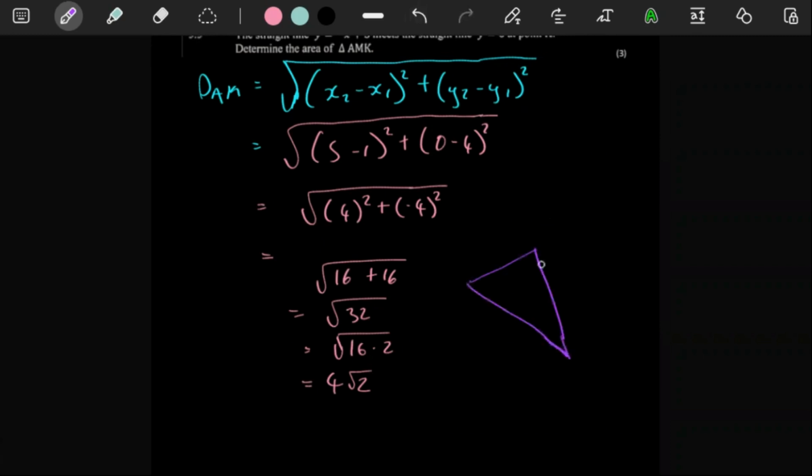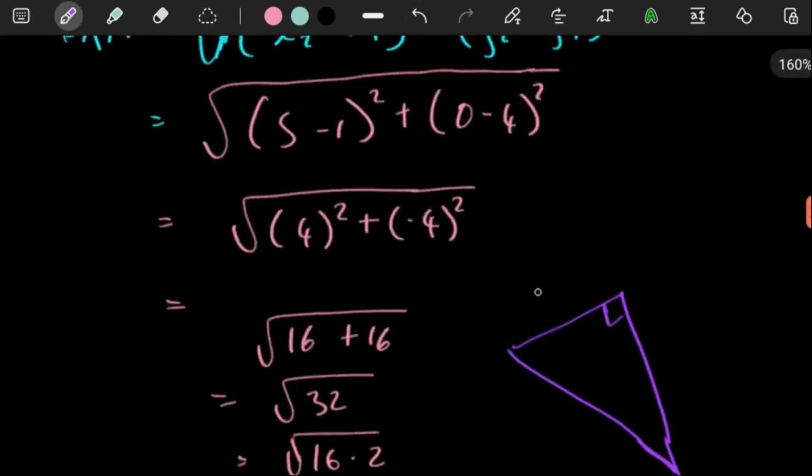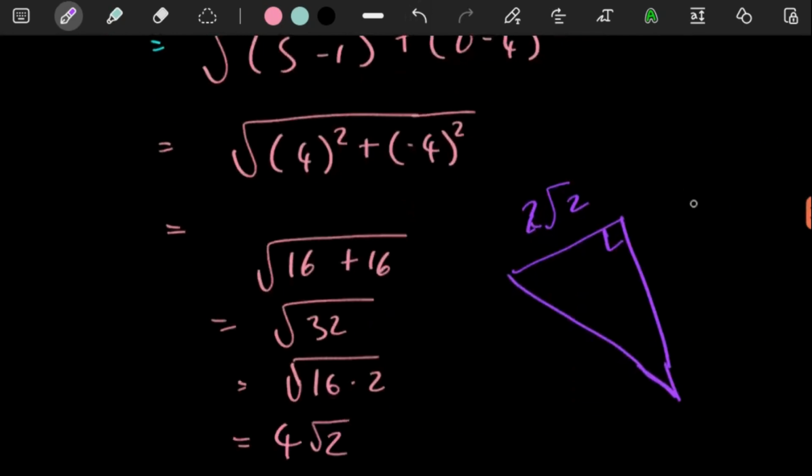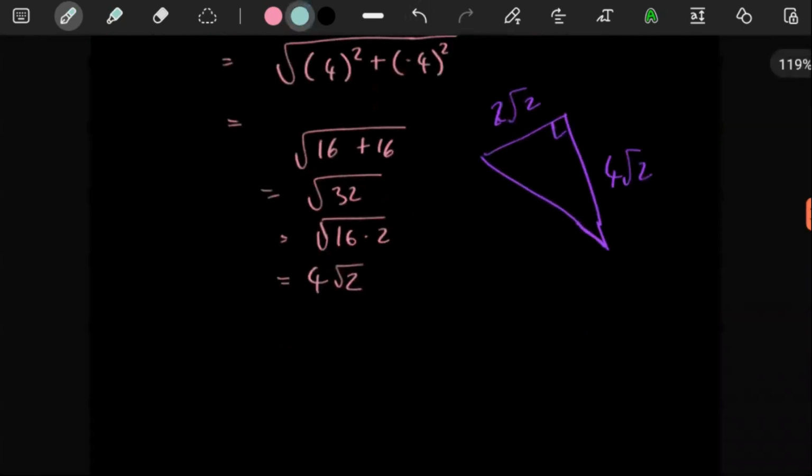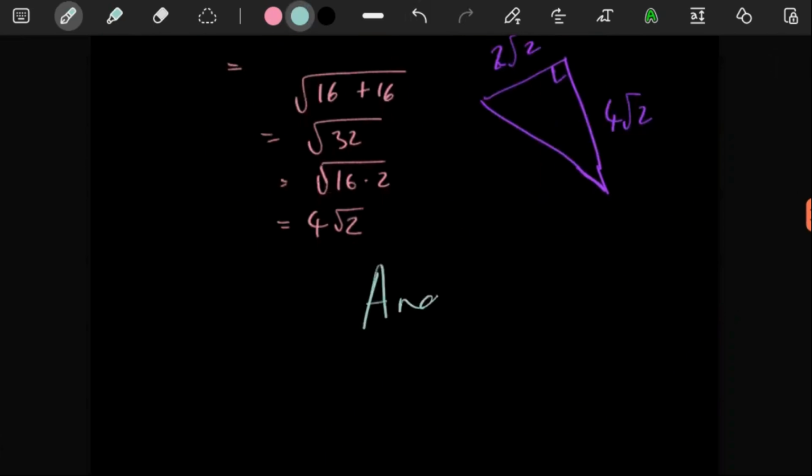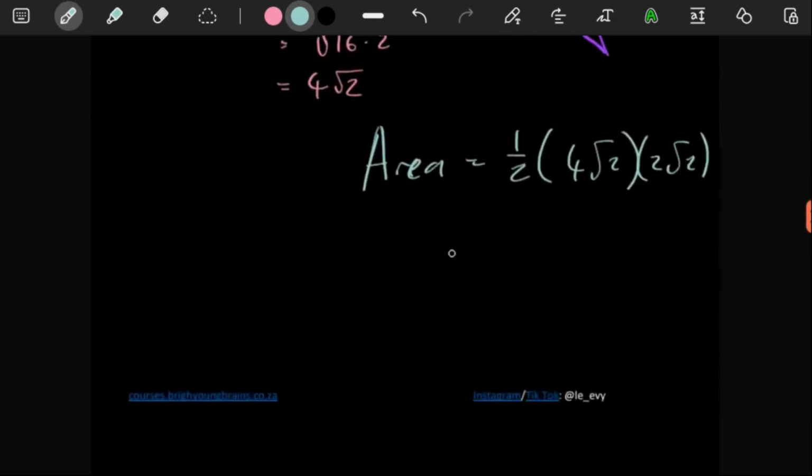So with our right angle triangle here, we know that this is 2 square root of 2 and this is 4 square root of 2. So the area would be a half times the base, whatever you want to consider as the base, and whatever you want to consider as the perpendicular height. It actually does not matter.